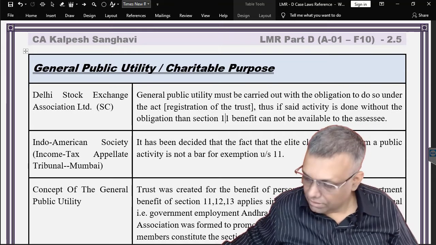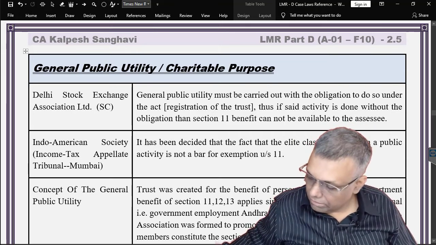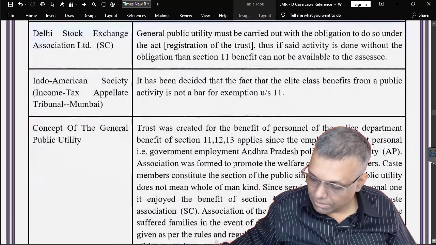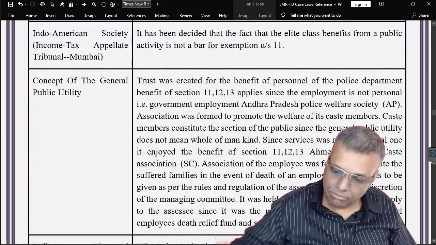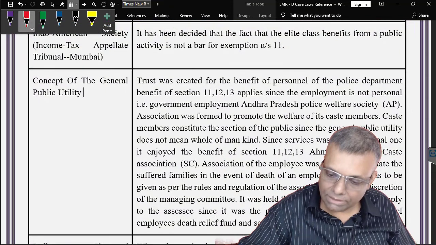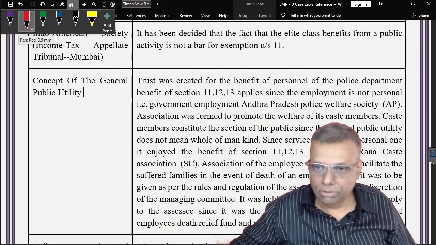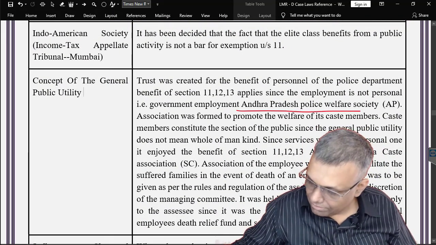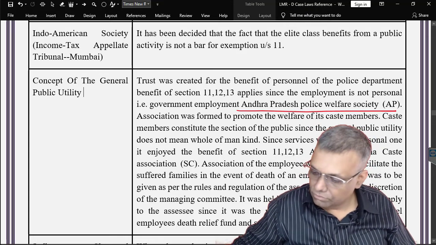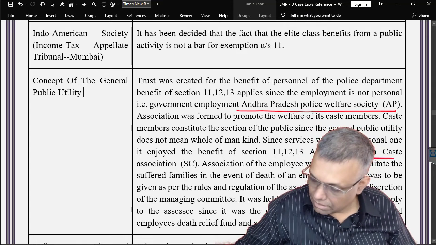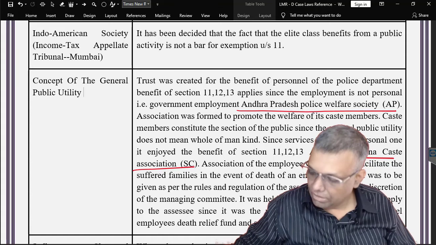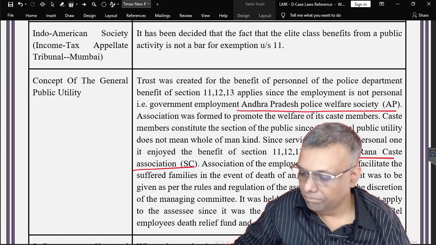Now see here, there are again a very good number of case laws, but I'll give you some of the basic examples so that you will understand what is a general public utility. Andhra Pradesh Police Welfare Society, Ahmedabad Rana Caste Associations and all that, there is a variety of case laws.